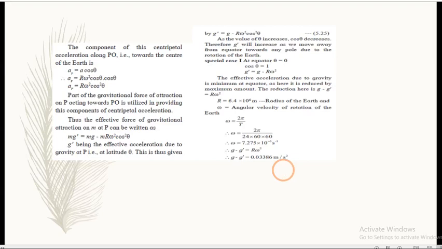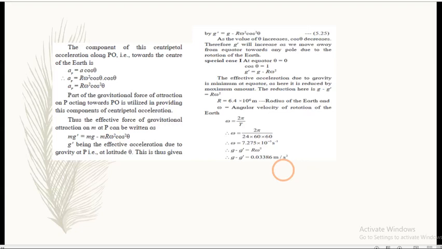Now the component of centripetal acceleration along PO is given by a cos theta. We know that the value of a is R omega square cos theta, into cos theta. It will turn as R omega square cos square theta. Now let us consider the part of the gravitational force of attraction on P acting towards PO, providing us components.